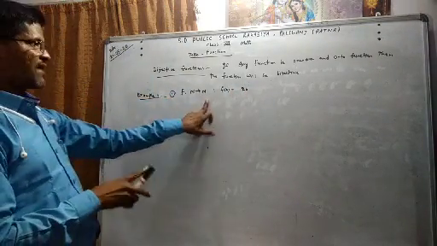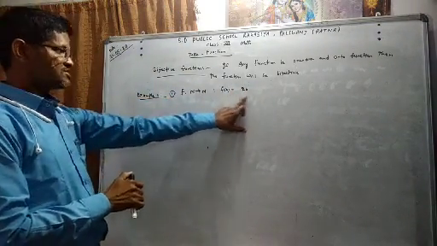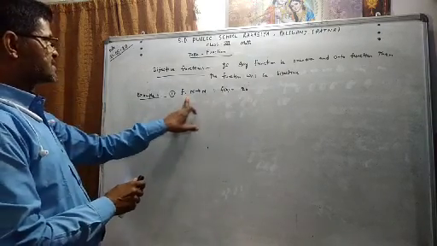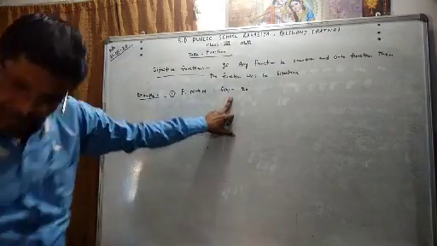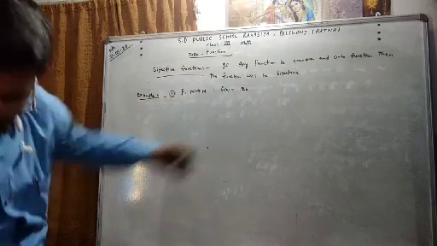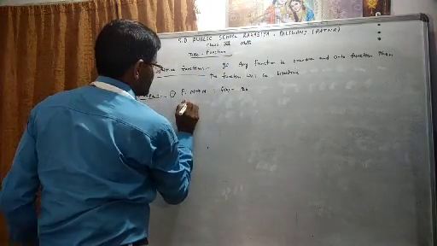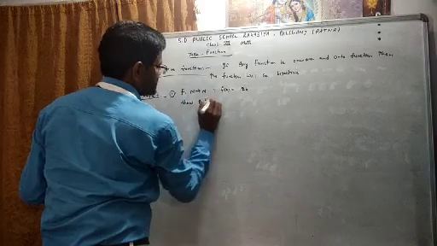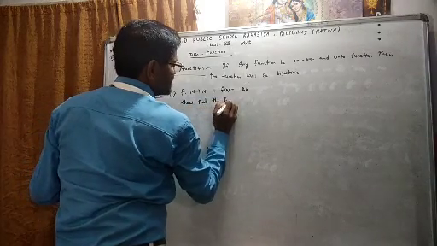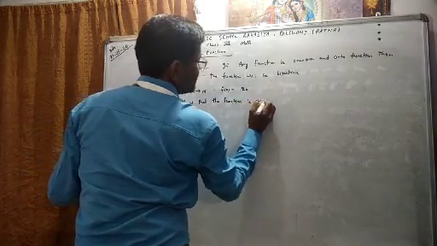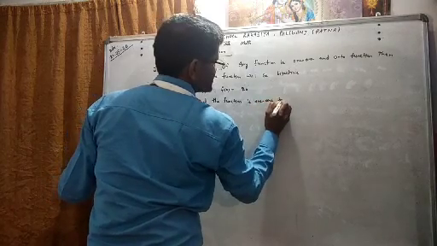This function is defined by this rule. We have to prove that this function is one-one into, that the function is a one-one into function.